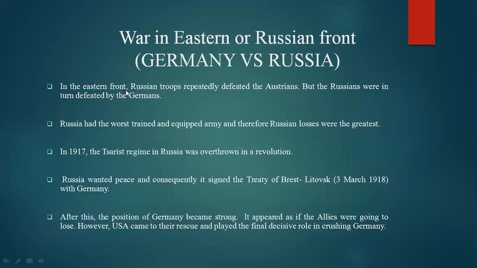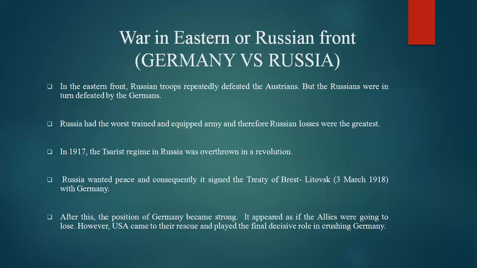On the Eastern Front, Russian troops repeatedly defeated the Austrians, but the Russians were in turn defeated by the Germans. Russian troops continuously defeating the Austrian forces led the Germans to enter the conflict with Russia. Germans defeated the Russians because of their poorly trained and equipped army, which led to huge losses never faced by